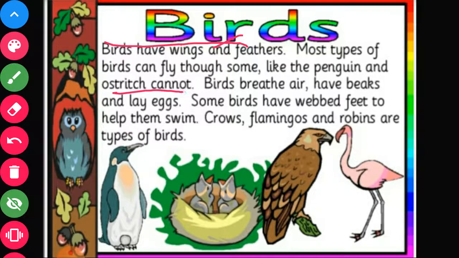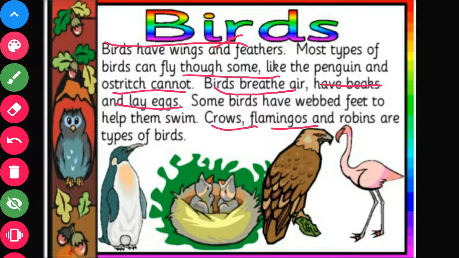They are called flightless birds. Birds breathe air, they have lungs, have beaks, and lay eggs. Some birds have webbed feet to help them swim. Crows, flamingos, and robins are examples of birds.